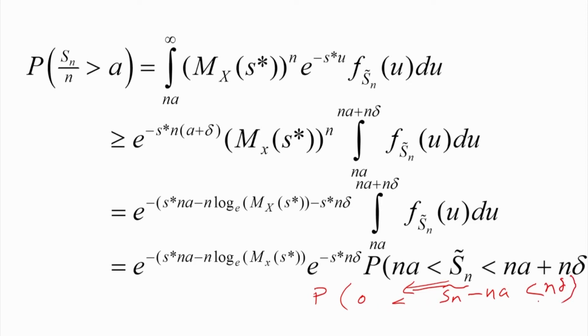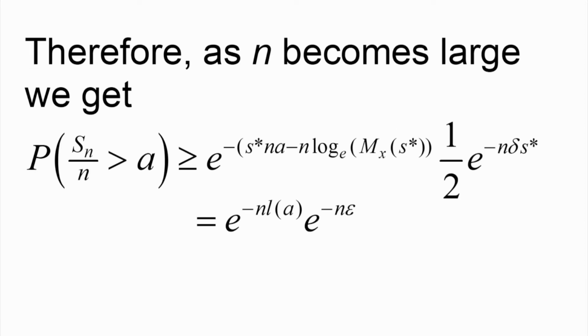Now this is n delta as n tends to infinity. To this quantity we can apply the central limit theorem, and this probability will be equal to half. Because this is the mean 0 of this expression, and as n tends to infinity, whatever delta is, this quantity can be made to diverge to infinity. Therefore this is the probability that Sn tilde minus Na lies between 0 and infinity. That probability is half. So therefore we establish that the probability of Sn by n greater than A is